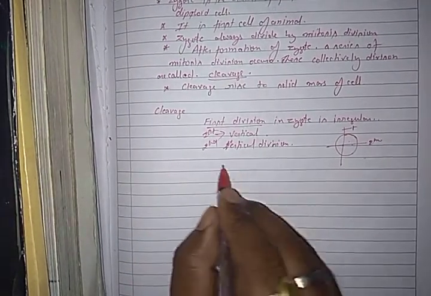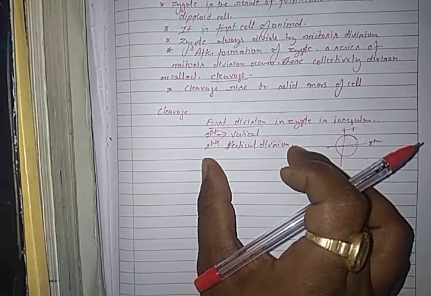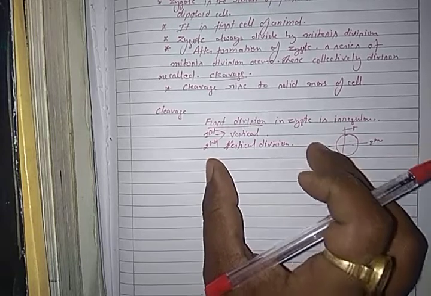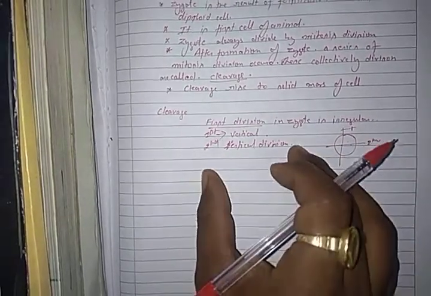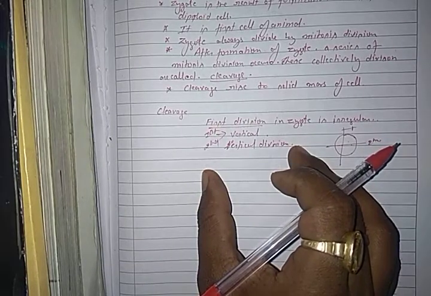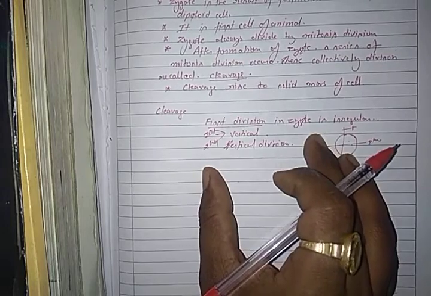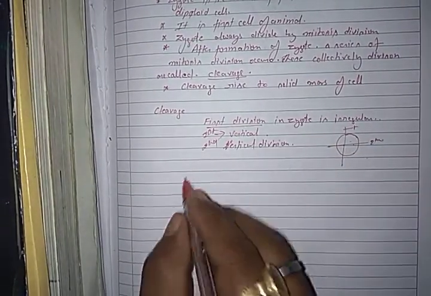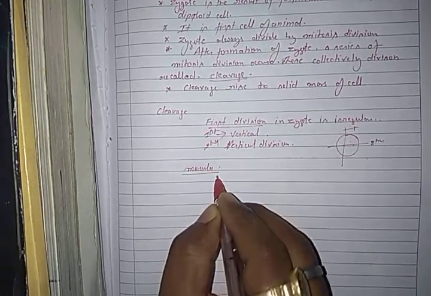Next, when the zygote is divided by mitosis division and continues, and converts into the sixteen celled stage, that sixteen celled stage is called the morula.